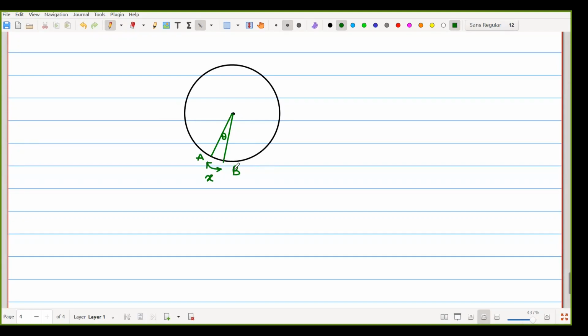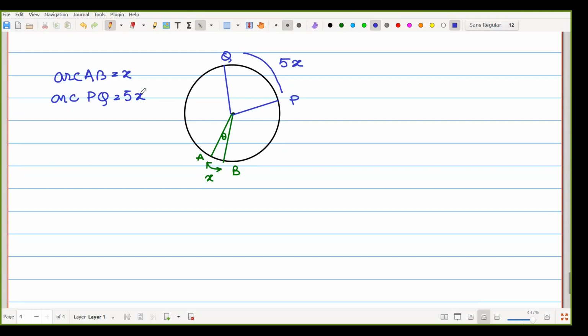That means the length of the arc AB is x. Then I am choosing another arc, suppose that is PQ, and that PQ is 5x. That means arc AB is x, arc PQ is 5x. That is 5 times the arc AB.